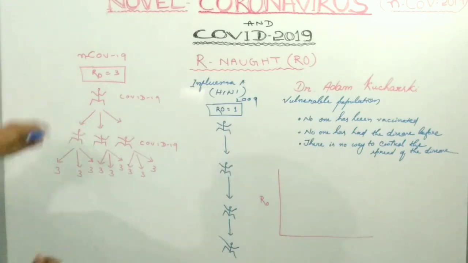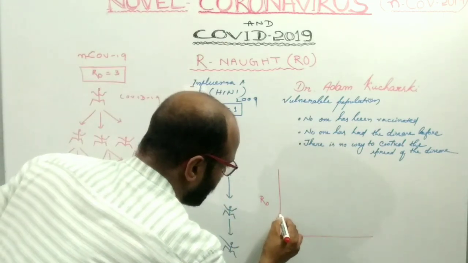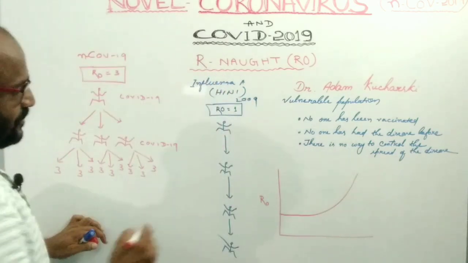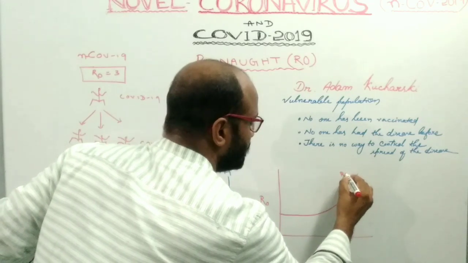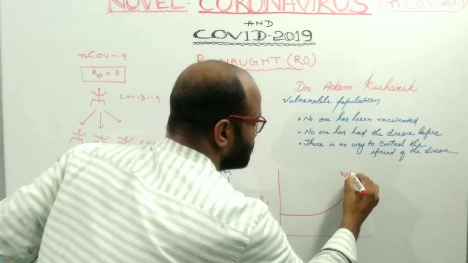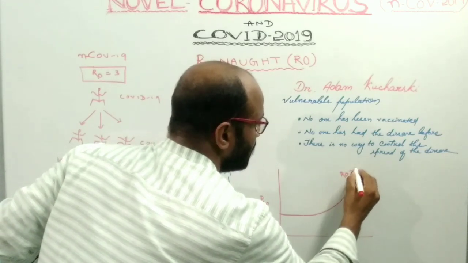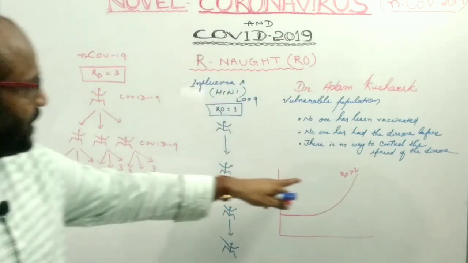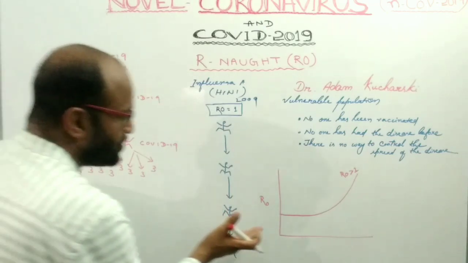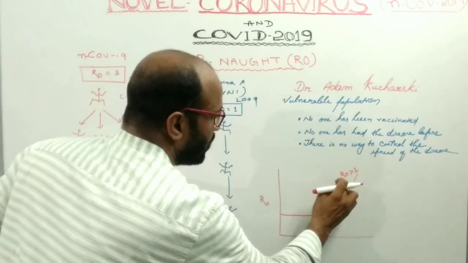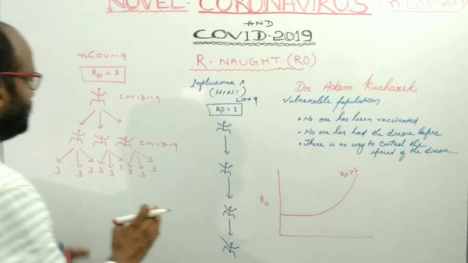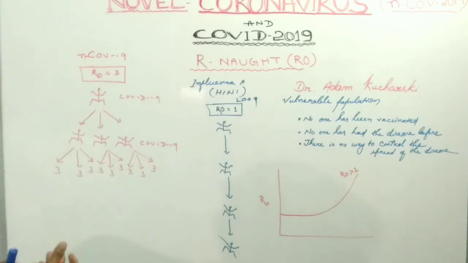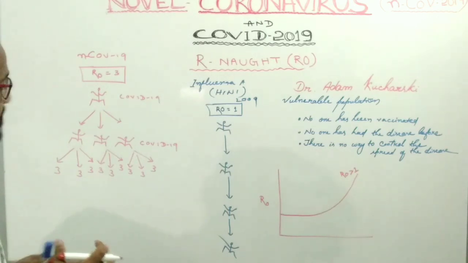So for novel coronavirus, if you draw it, the graph goes upward. Here the R0 value is more than 1, here 3, so it grows exponentially. If the R0 value is more than 1, it means the spreadability or transmission capacity of the contagious disease is more.